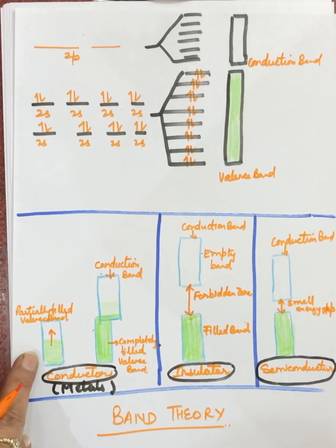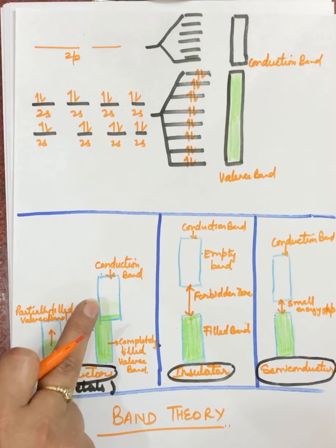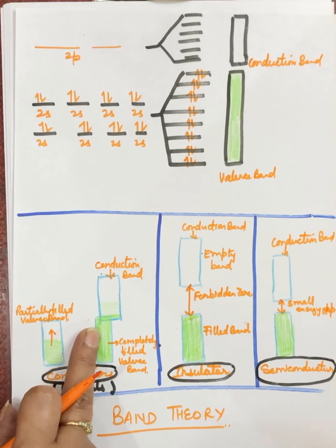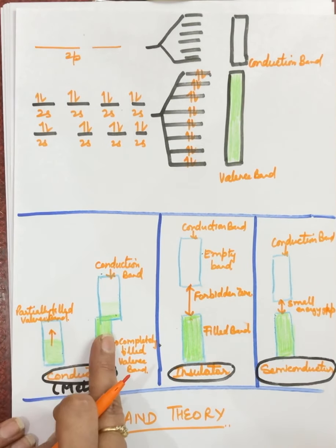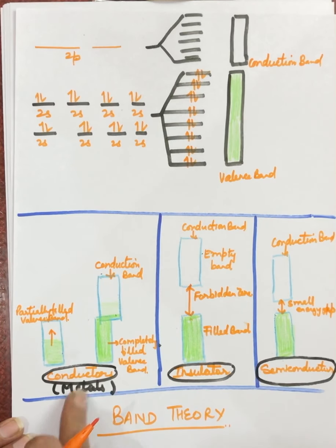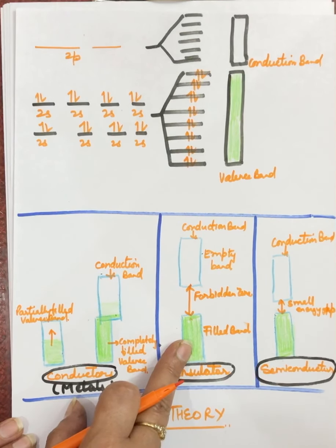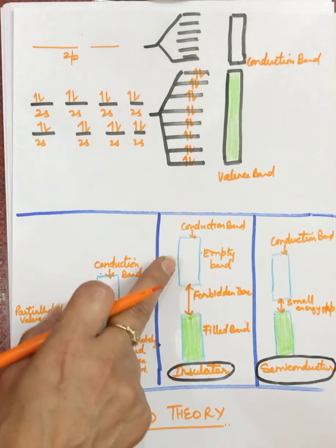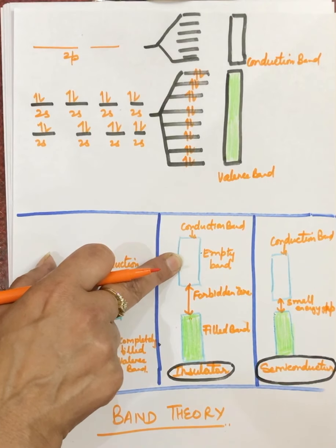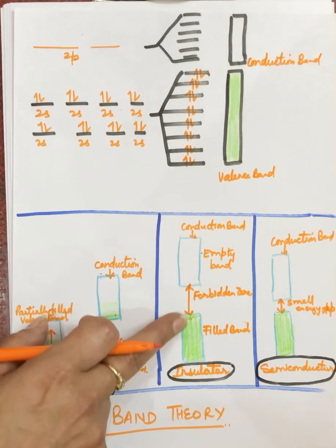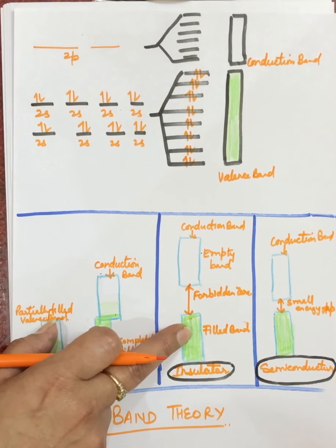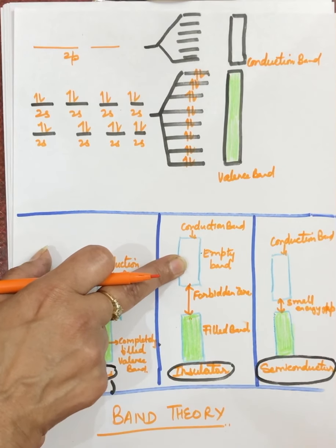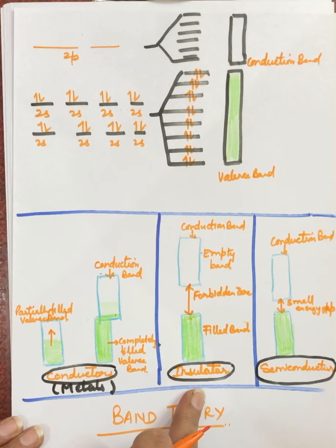If the valence band only is partially filled or the valence band and the conduction band partially overlap, electrons can easily move and hence the substance will be a conductor. But if the valence band is completely filled and the conduction band is above it and there's a lot of energy difference in the two, electrons from this band cannot reach this one, so the substance will become an insulator.